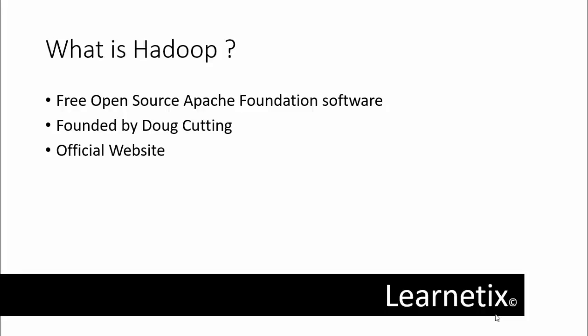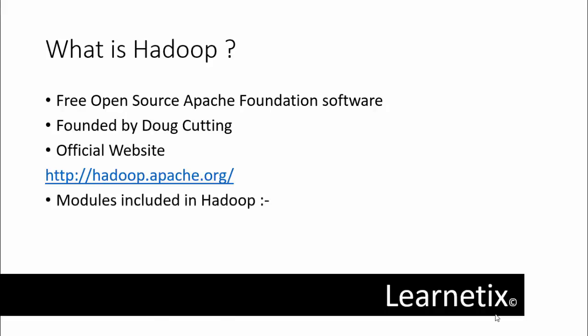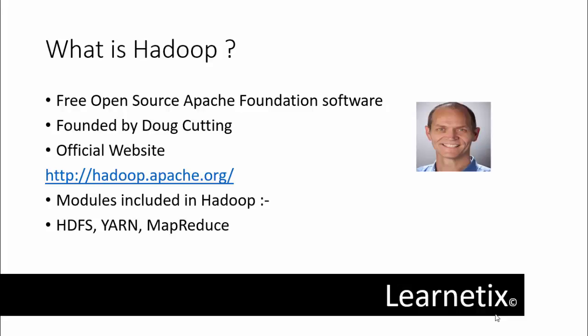There is an interesting story behind the name Hadoop. In 2005, Hadoop was created by Doug Cutting and Mike Cafarella, who were working at Yahoo at that time. Doug Cutting named Hadoop after his son's toy, which looks like an elephant. So that's the story behind the name Hadoop. There are many modules in Hadoop, that is HDFS, YARN, MapReduce, which we'll discuss in upcoming videos. The mastermind behind Hadoop is Doug Cutting.